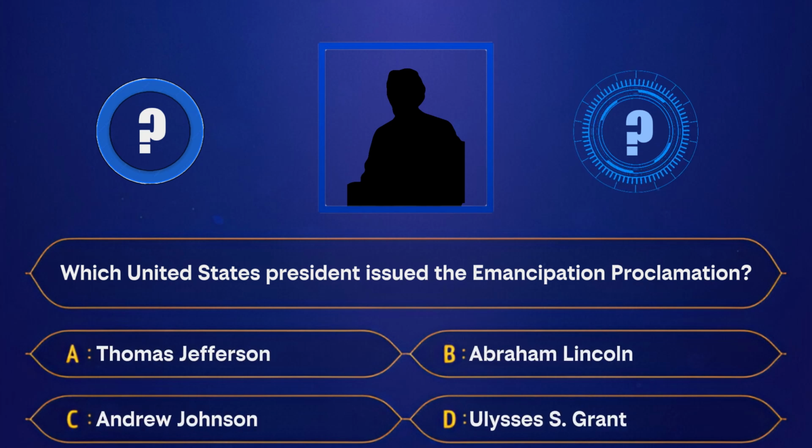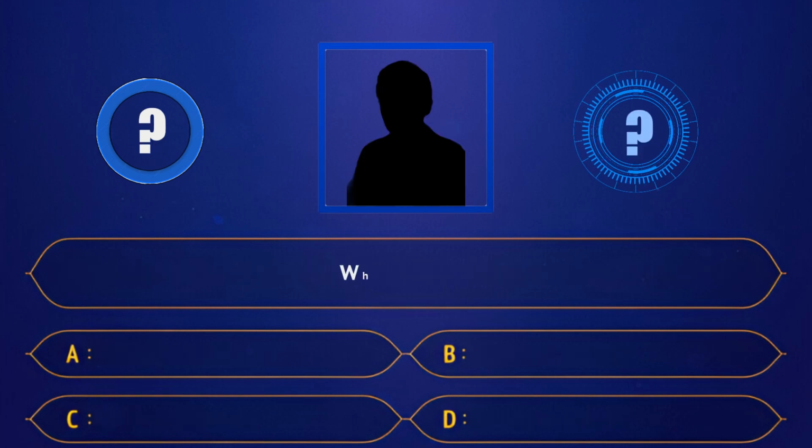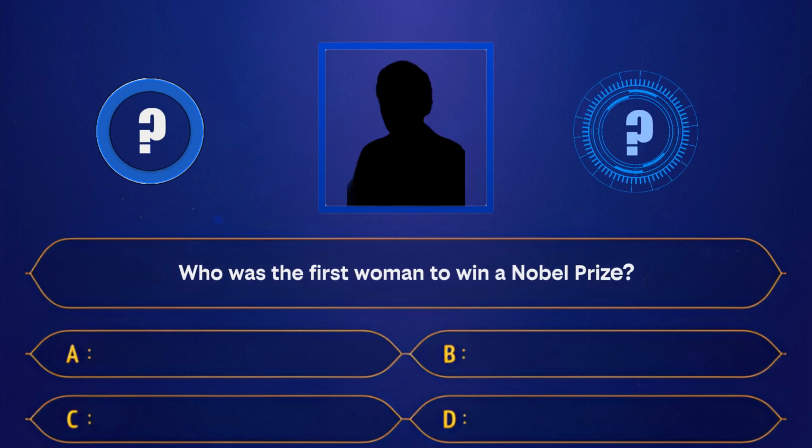A. Thomas Jefferson. B. Abraham Lincoln. C. Andrew Johnson. D. Ulysses S. Grant. Correct answer, Abraham Lincoln. Who was the first woman to win a Nobel Prize?